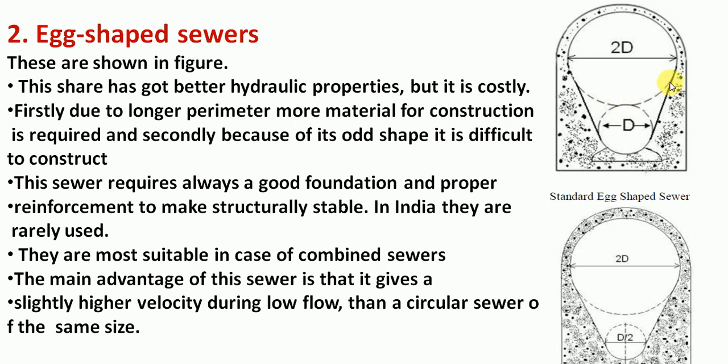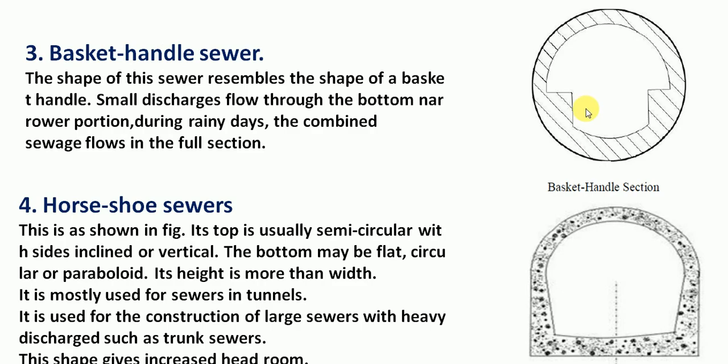If you have this egg-shaped sewer, then what happens? Even in case of low flow conditions, the self-cleansing velocity is achieved. So that is the important reason why we go for non-circular sewers. Here also it is the same case: the lower portion has a lesser area, to make it more hydraulically efficient to attain the self-cleansing velocity. This is a basket handle section. Similarly, this is a horseshoe type of section.